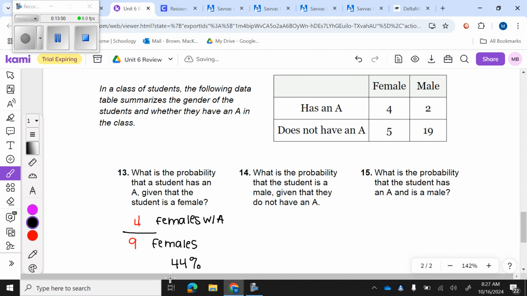All right, 14. What is the probability that a student is a male given that they do not have an A? Okay, so they do not have an A is going to go in my denominator. And this is going to be my males that do not have an A. All right, so how many people do not have an A? That's going to be 5 plus 19, which is going to be 24. And I need to know how many of them are males. 19 out of the 24 are males that do not have an A. So I'm going to take 19 divided by 24, and I'm going to get 79%.